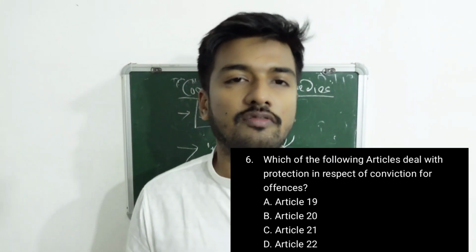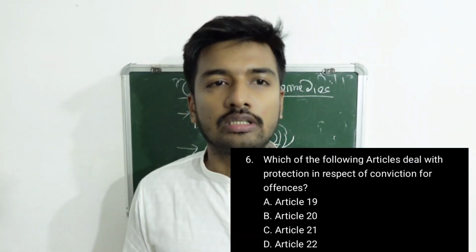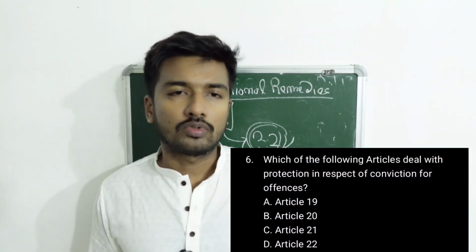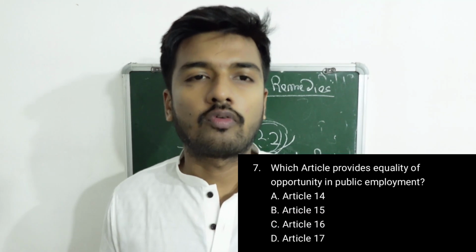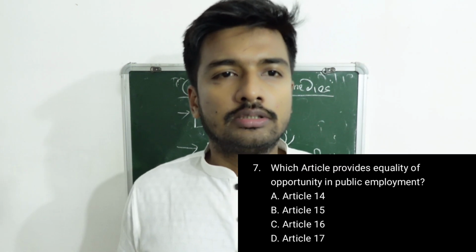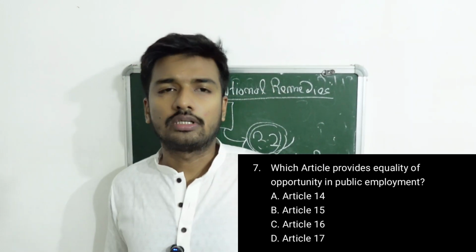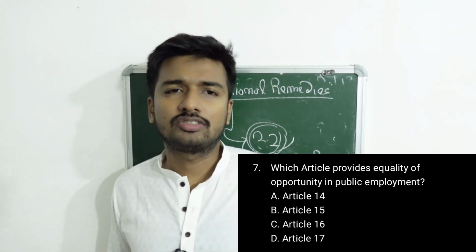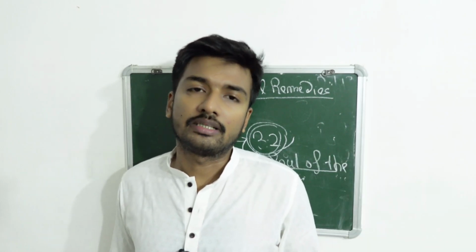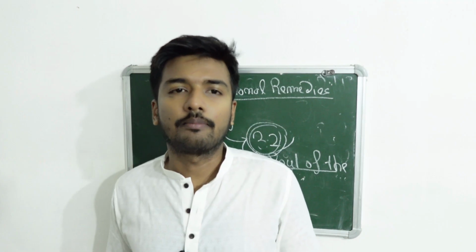Which of the following articles deals with the protection in respect of conviction of offence? Conviction of offence, Article 20. Now question number 7: which article provides equality of opportunity in public employment? The answer is D, Article 16. Article 16 gives equal opportunity in public employment.